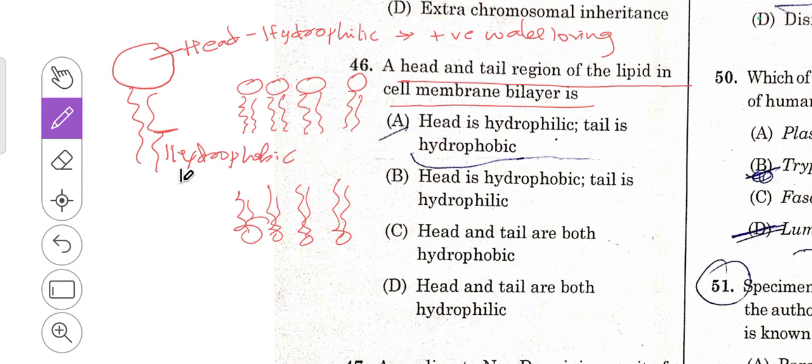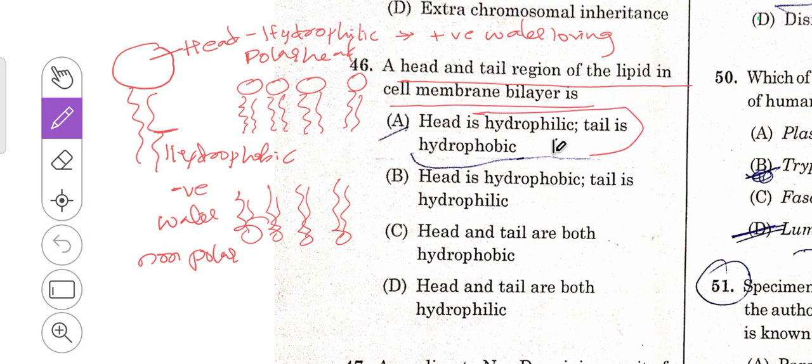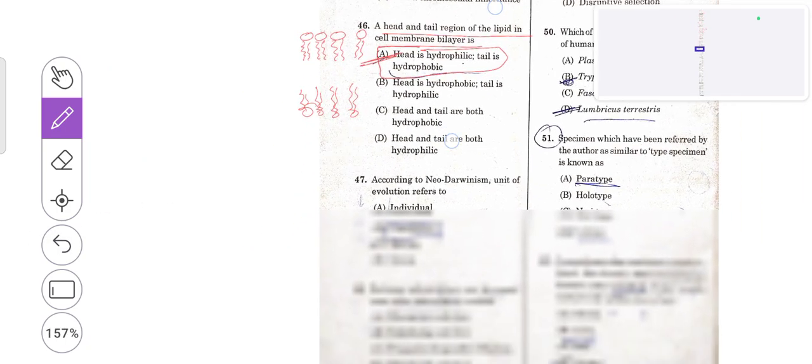They have a phobia of water, that is the non-polar part of the phospholipid. This one will be called the polar head. So head is hydrophilic, tail is hydrophobic. This one is true. So A is the right answer.